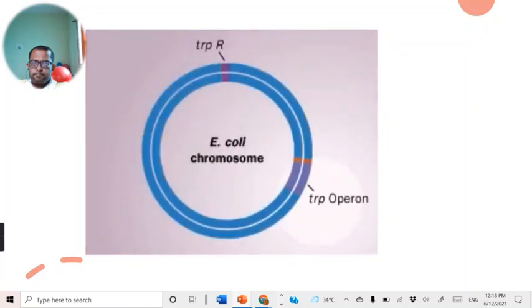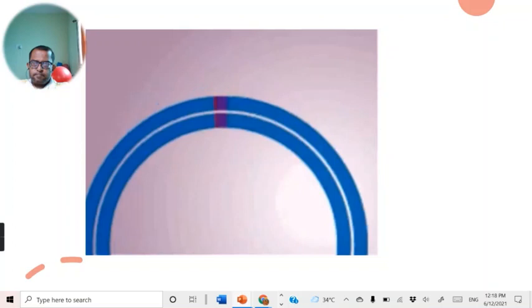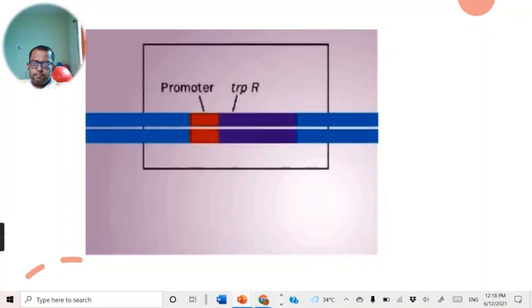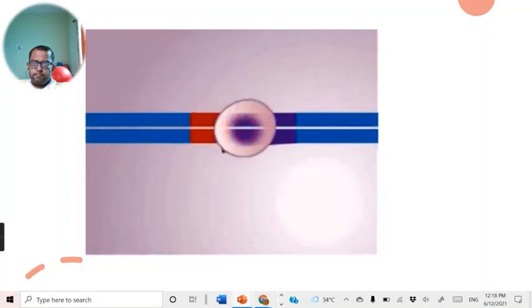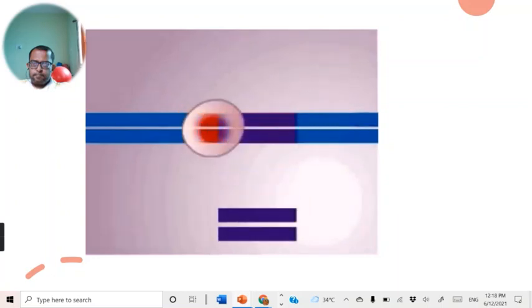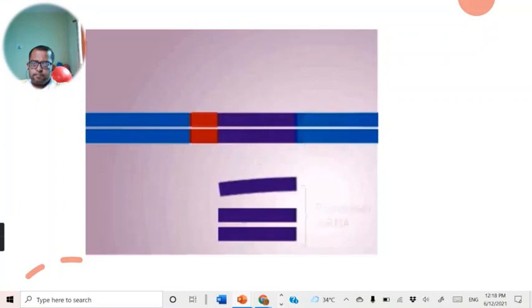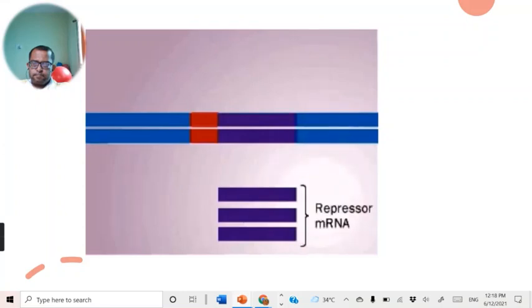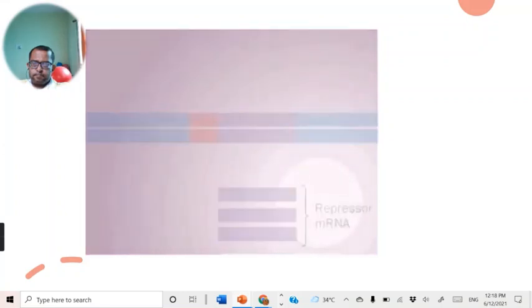The TRP operon is at one position on the circular bacterial chromosome, and a regulatory gene for the system is about a quarter of the way around the chromosome from it. This gene, called TRP-R, encodes a dimeric repressor protein on a slow but ongoing basis, and the repressors diffuse through the cytoplasm. We'll see in a little bit how the repressors work.